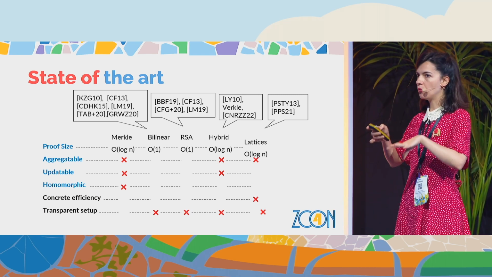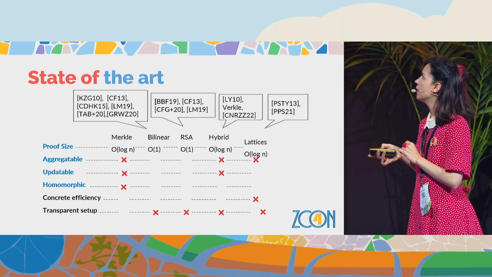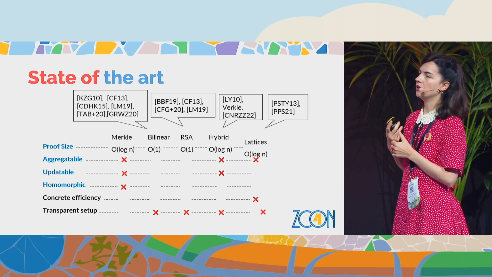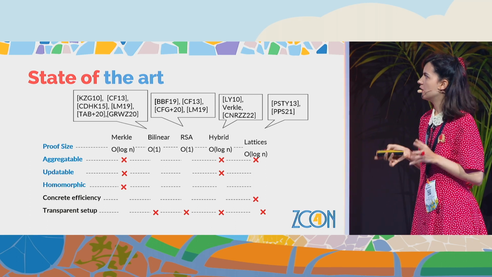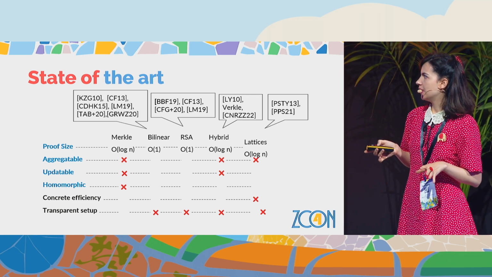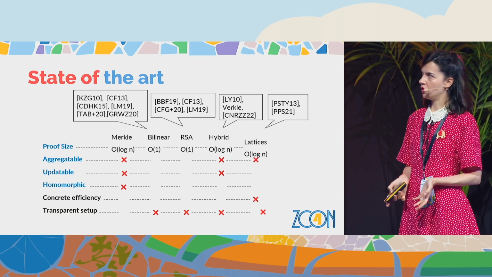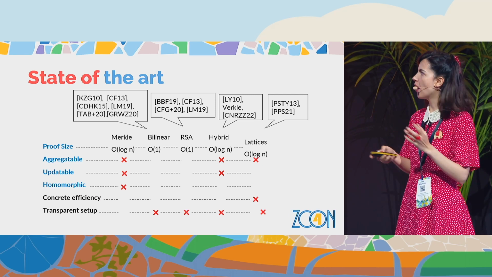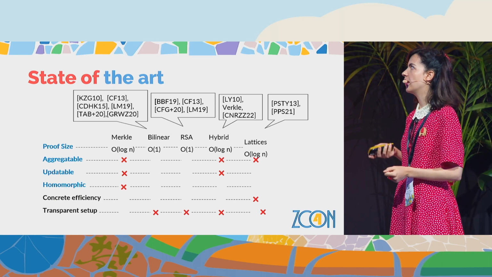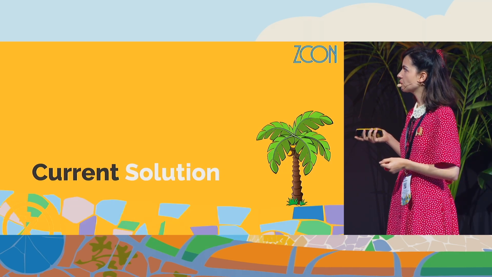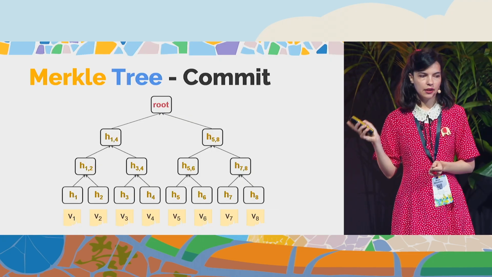There is a hybrid approach which combines trees with some algebraic structure, and there are a few works on lattices, and more recently many more advances on lattices, and they all have advantages and disadvantages. And I think the question of today's talk is why we still use Merkle trees as commitments when we have so many other options. And we try to understand this and see what's missing there in order to use something else.